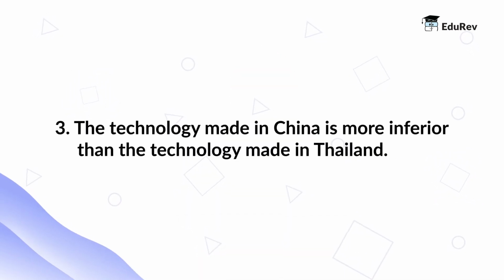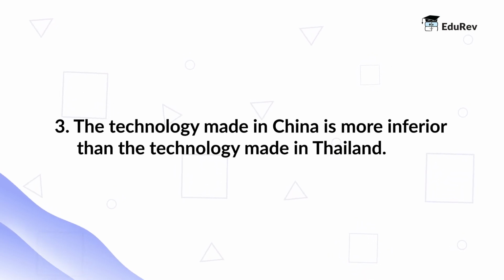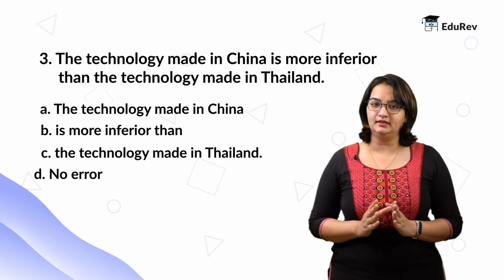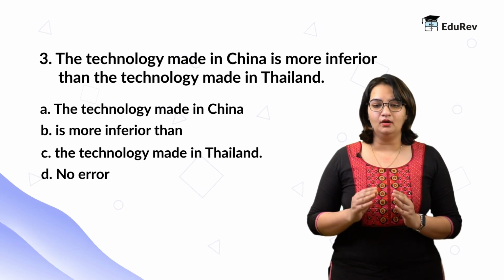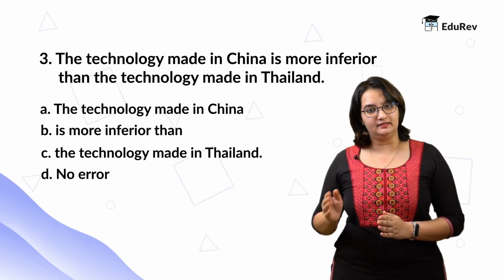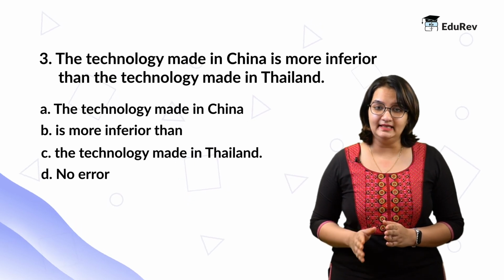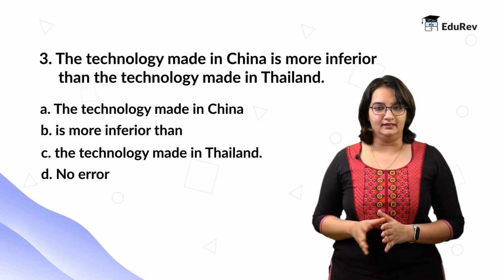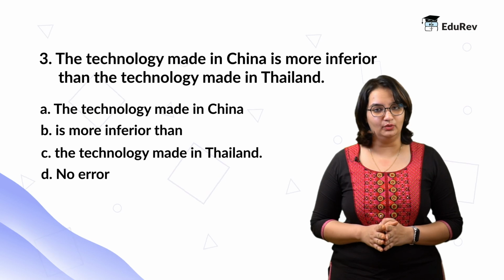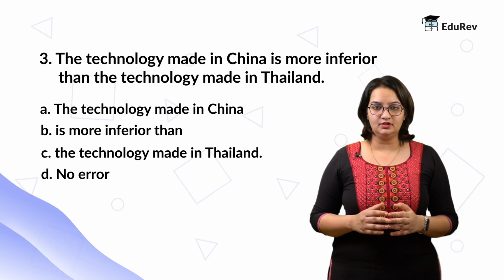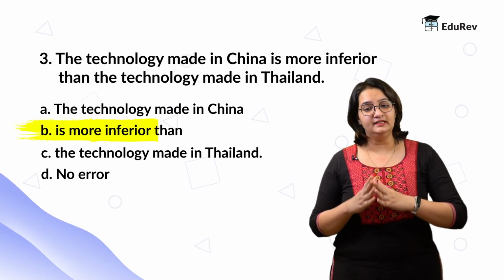Let's take a look at the next example. The technology made in China is more inferior than the technology made in Thailand. Option A, the technology made in China. Option B, is more inferior than. And option C, the technology made in Thailand. Option D, no error. So, in this statement, part B is wrong.